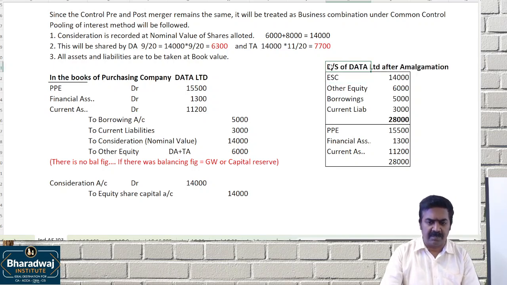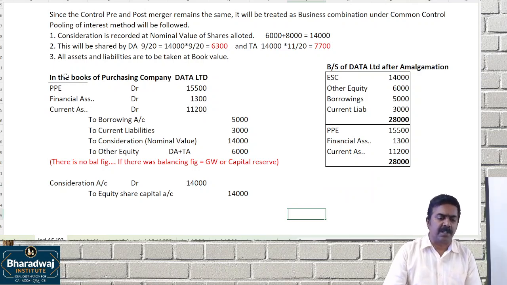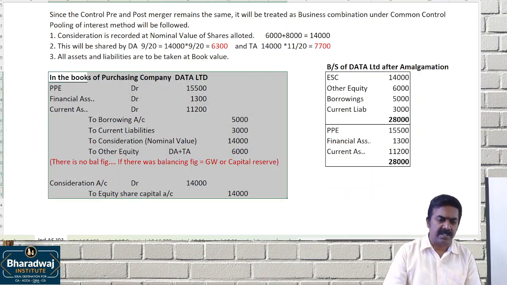This is the balance sheet of Data Limited after amalgamation, in the books of the purchasing company.